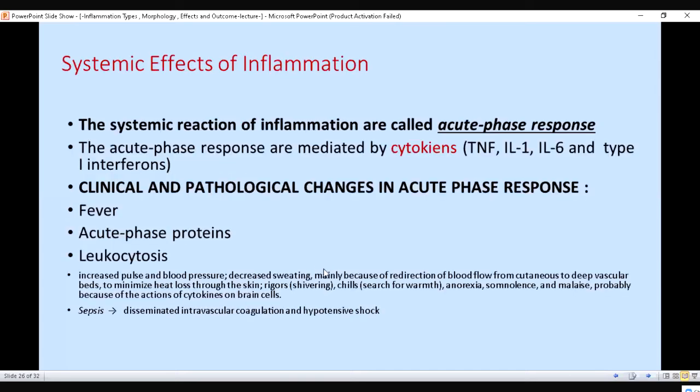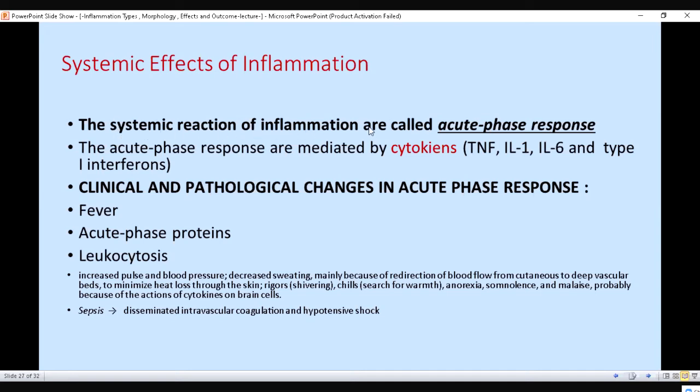Now, systemic effects. Systemic effects means general effects in the body. The systemic reactions of inflammation are called the acute phase response. The acute phase response is mediated by cytokines. Systemic effects of inflammation explain why there is fever, why there are acute phase proteins, all these changes that occur generally in the body when there is inflammation at a particular point. For example, why is there fever?